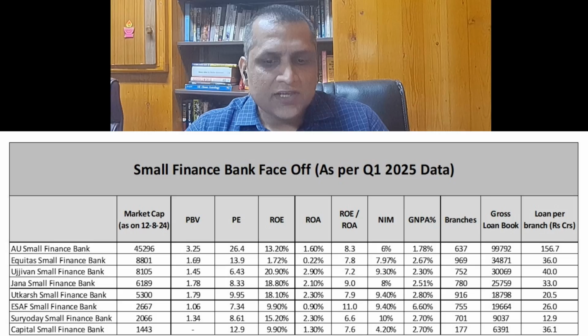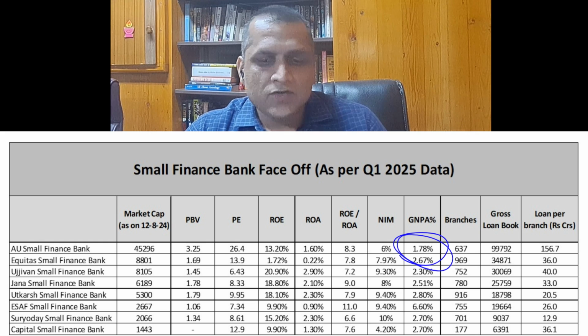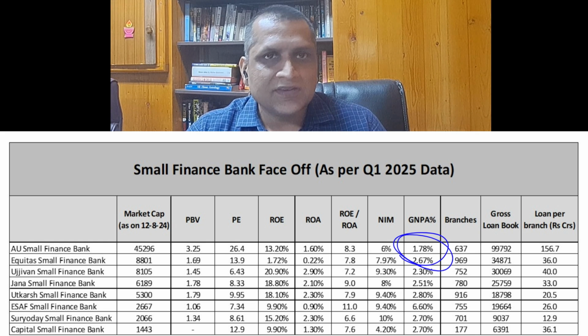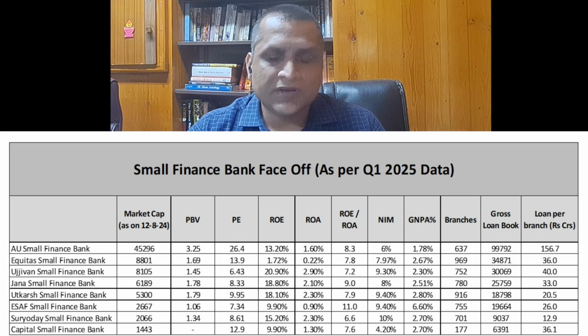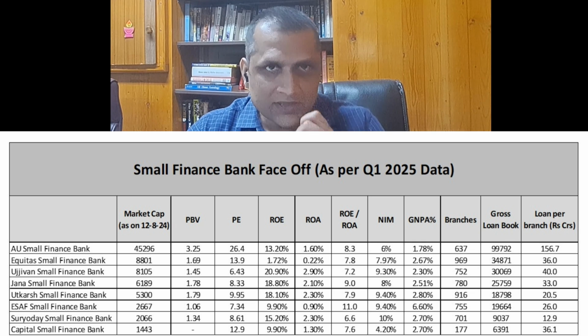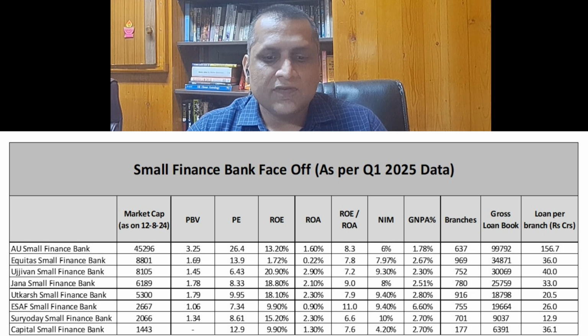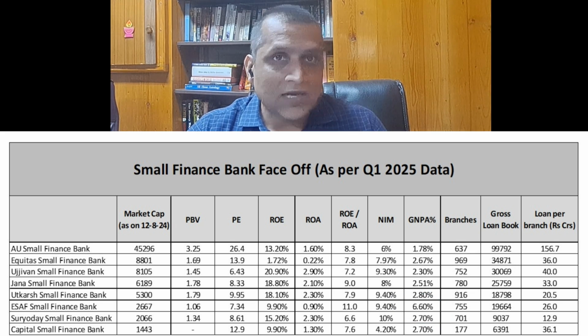Similarly, if we look at the gross NPA percentages, the best is AU Small Finance Bank at 1.78% gross NPA. That means the book is doing very, very well. The defaults are very much under control, and the credit underwriting which it has done is also of very good quality. The highest NPA ratio was of ESAF Small Finance Bank at 6.6%, which is a pretty large number. If not controlled on an immediate basis, it may spiral downwards into something much messier.